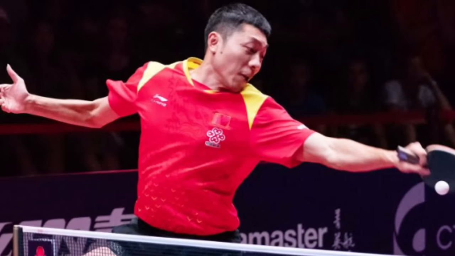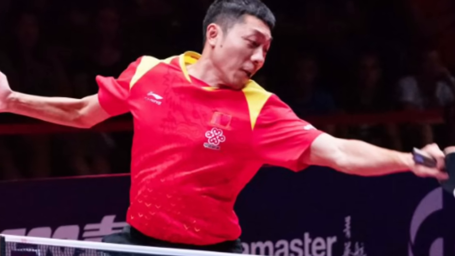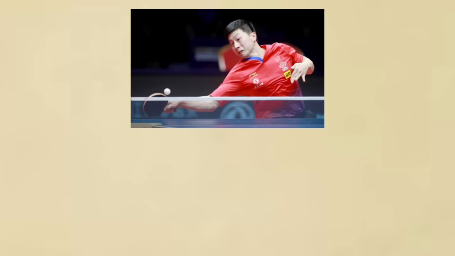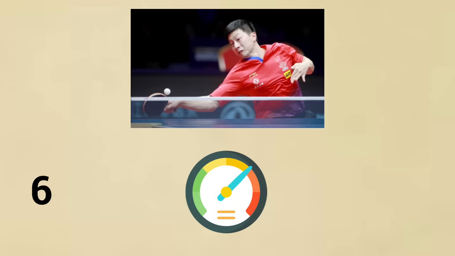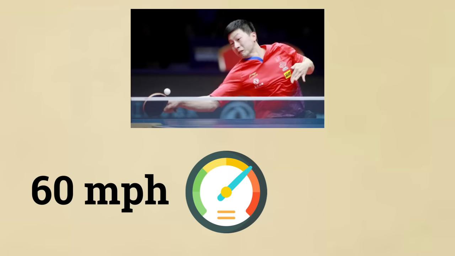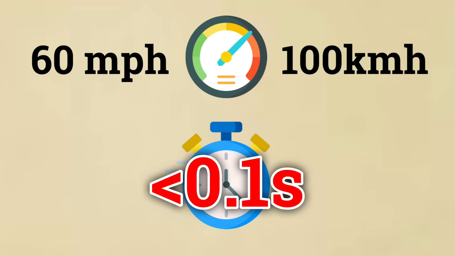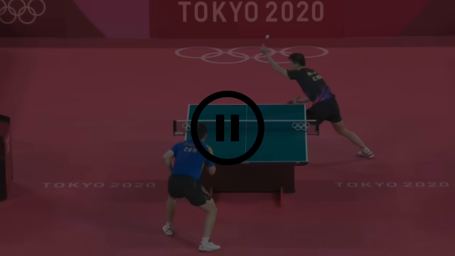First, to play table tennis at the highest level, you need to have superhuman reflexes. During rallies, the ball can easily reach speeds exceeding 60 miles per hour, or almost 100 kilometers per hour. Meaning, pro players often have less than 1/10 of a second to react to each shot, and then plan the trajectory of their own shot. Let's take a look at this rally to understand how fast table tennis actually is.